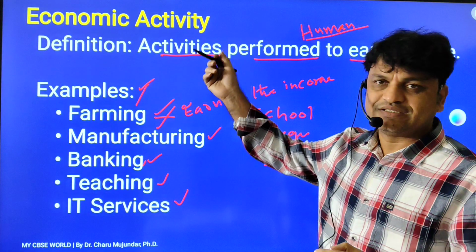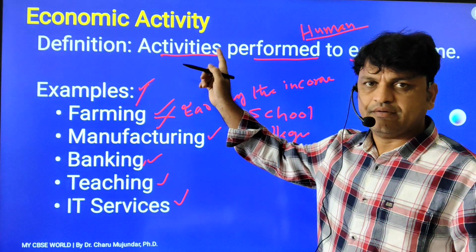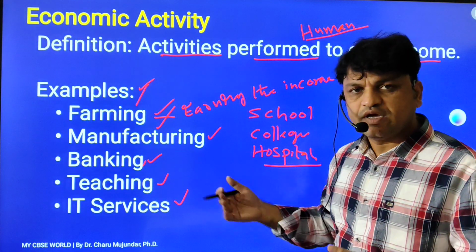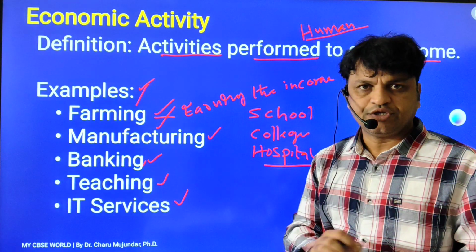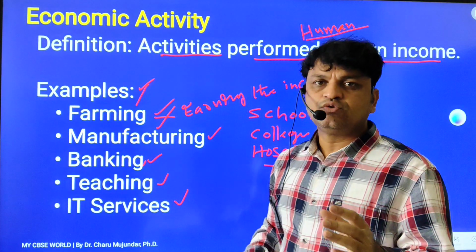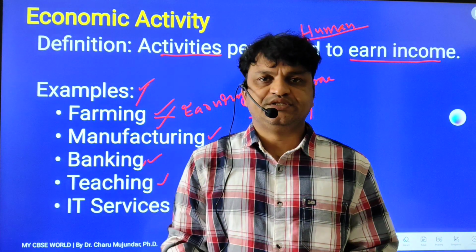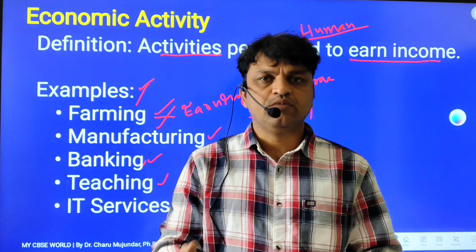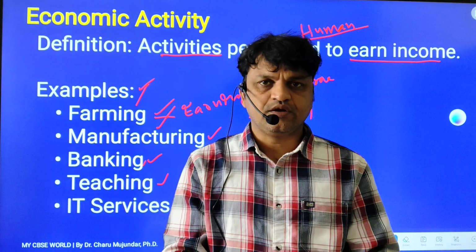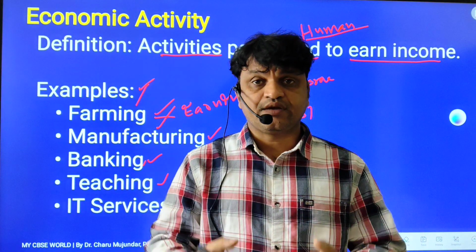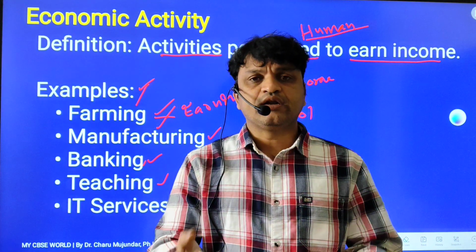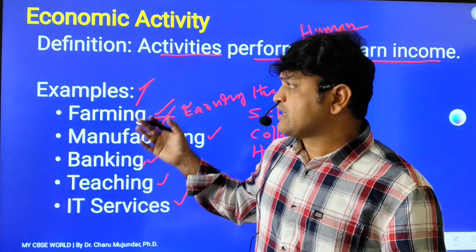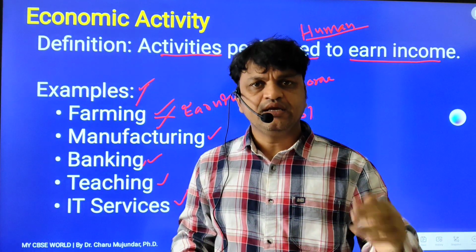Already we discussed what is the economy, and then what are economic activities. In the coming slides we are going to discuss many things, so you need to note it down, and you should be in a position to tell it in your own words. So now tell me, what are economic activities? Any activities performed by human beings to earn income, or undertaken to earn income or get a livelihood, are called economic activities. Based on the economic activities, we have divided sectors into three: primary, secondary and tertiary.